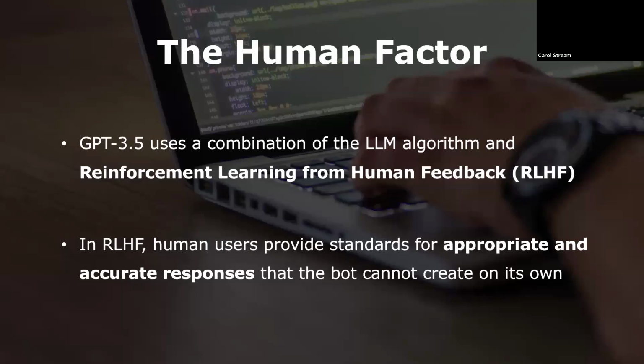Human guidance also factors into how ChatGPT processes and evaluates information. GPT 3.5 operates using a combination of the LLM algorithm and reinforcement learning from human feedback, RLHF, which relies on human users providing standards for appropriate and accurate responses that the bot cannot determine on its own.